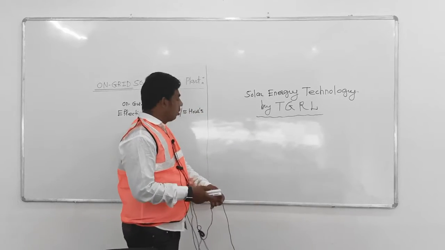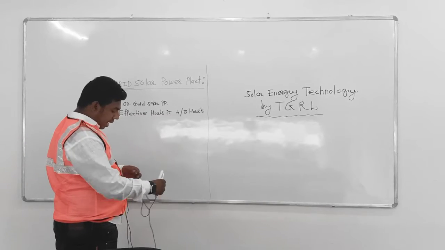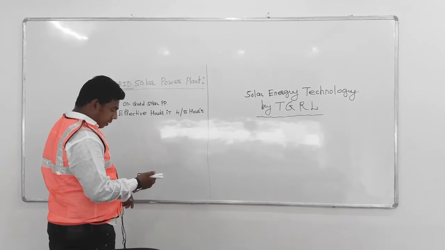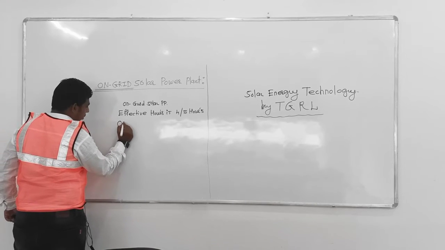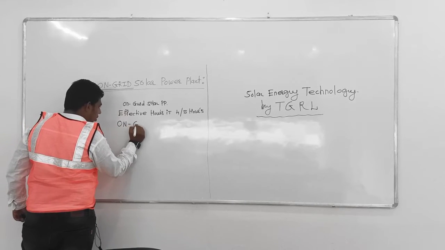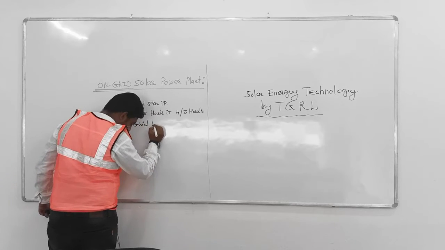Here we need a bidirectional meter, that is, an on-grid energy meter.